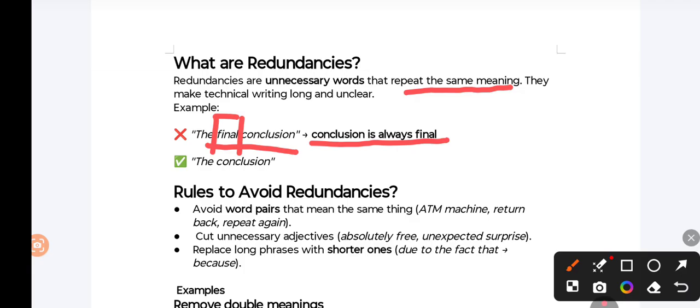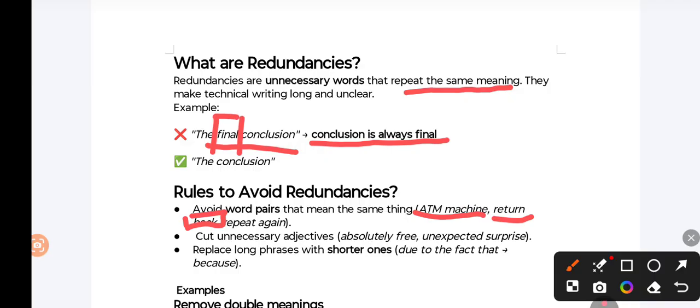Now the next question is, why should we avoid redundancy? What are the rules to avoid redundancies? First, redundancies are word pairs with the same meaning. So avoid word pairs with the same meaning, like ATM machine. ATM means automated teller machine. So when you say ATM machine, you are saying automated teller machine machine. Return back: return itself means come back. So when you say return back, you are saying back twice. So here the repeated word is back.